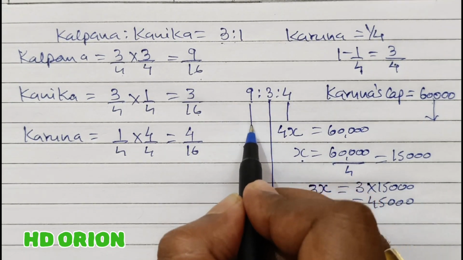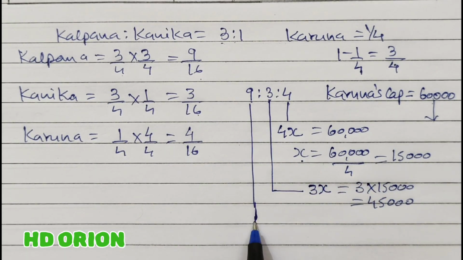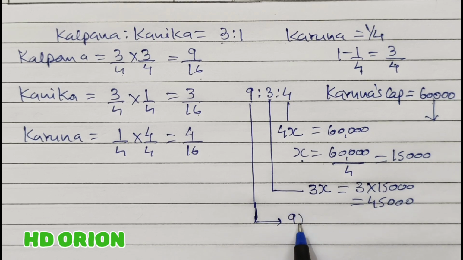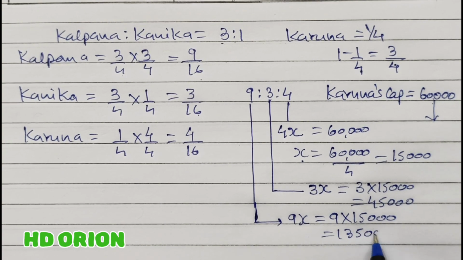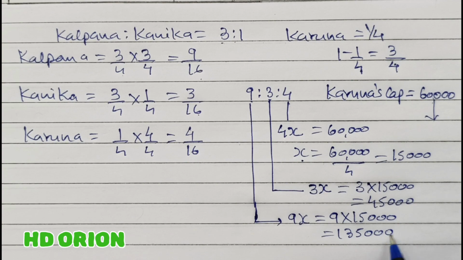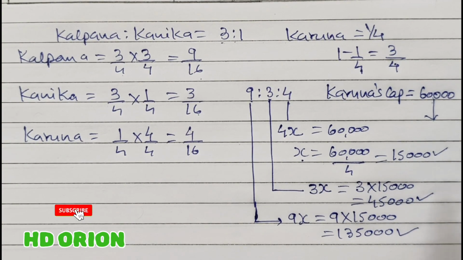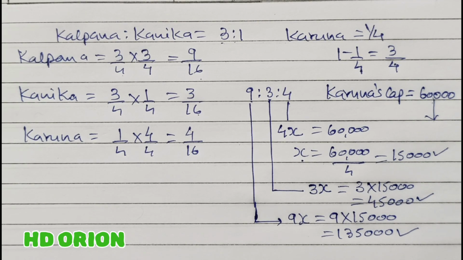Fine. And how much will 9 represent? So it is 9x. 9x will be how much? 9 into 15,000. It is 1,35,000. So in this way, we get the closing capital balances which we have to maintain in the partners' capital account. Or, as I said, you can see these things just by observing and by mental mathematics. But if you find it difficult, one should practice and get smart in this, because paper and pen will take time.